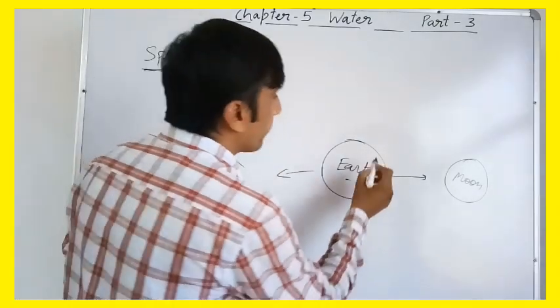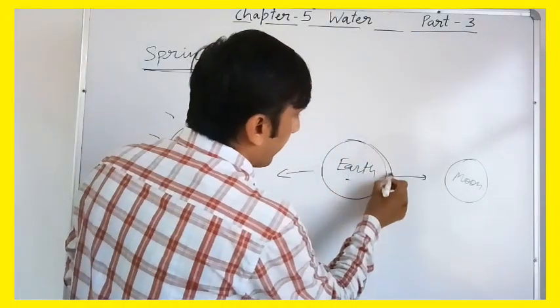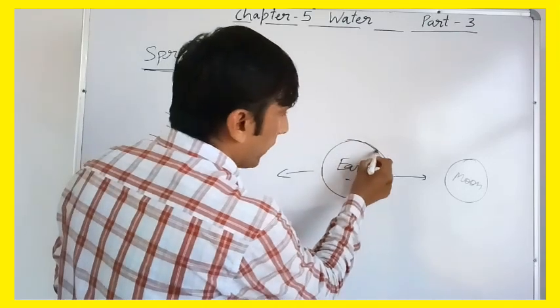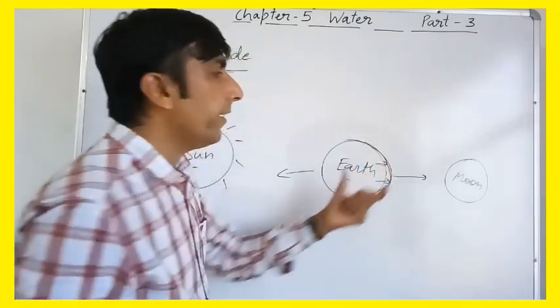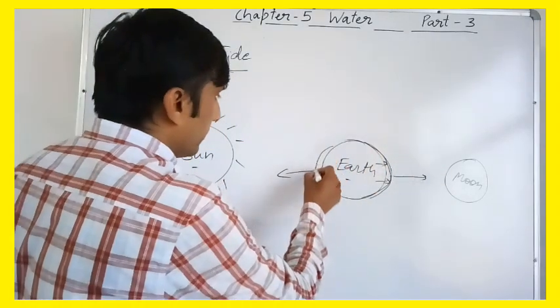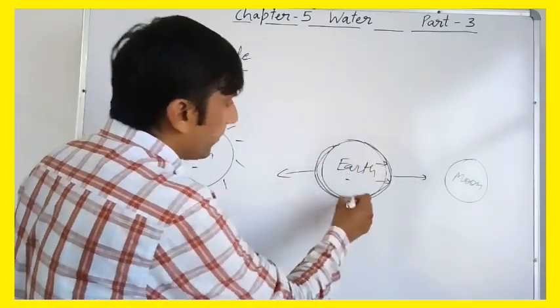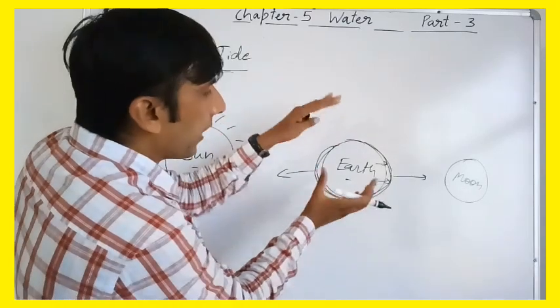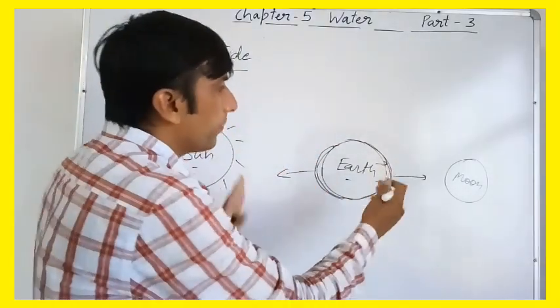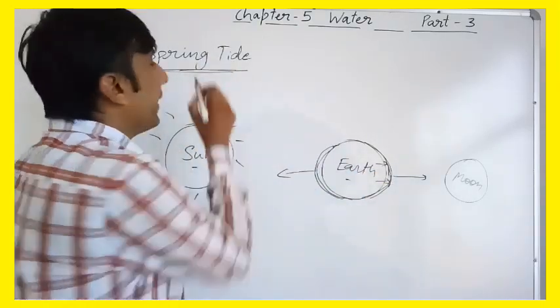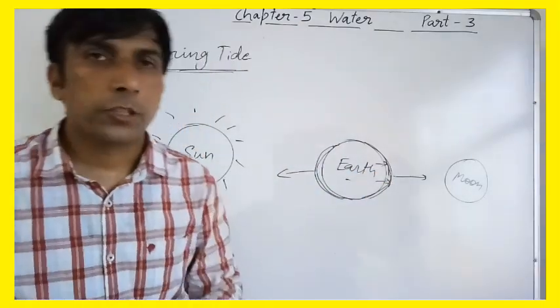So the water on this area will be pulled by Moon and Sun. In this way, most of the water surfaces of the Earth are affected. So water level comes up, and this is called high tides or spring tides.